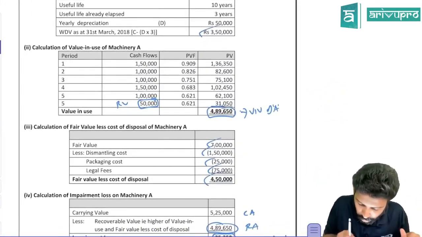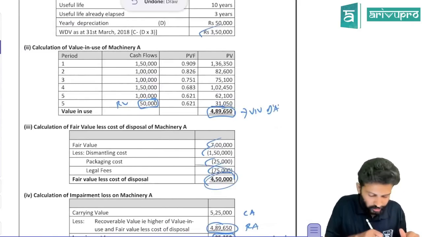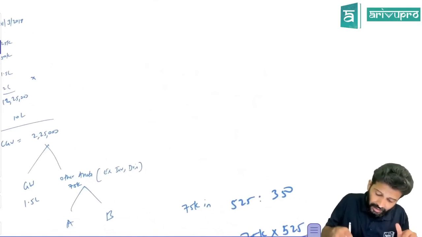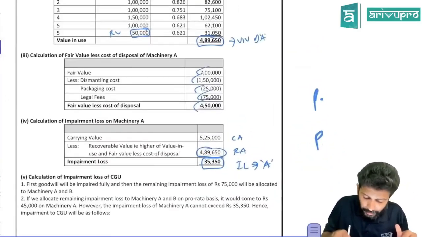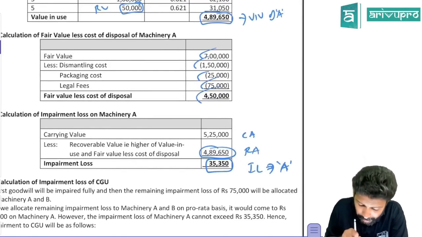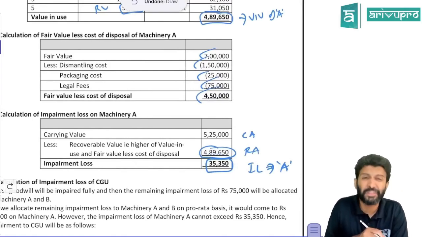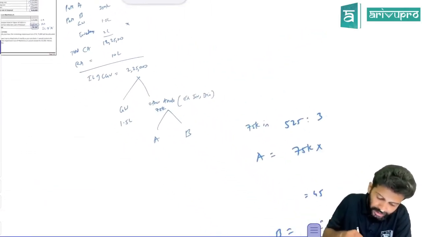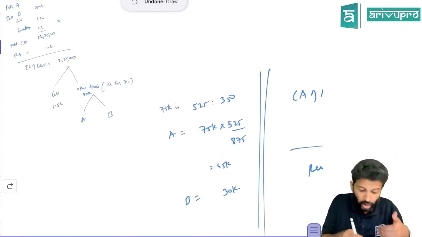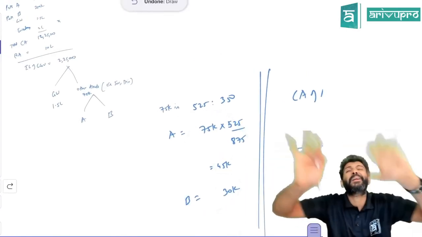Value in use was 489,650. Fair value less cost to sell was 450. That means A's recoverable amount is 489,650. When you did the individual impairment loss of machinery A, you got 35,350. But if you do it in the normal CGU allocation ratio, you are not getting 35, you are getting 45. That means if you do it in the normal ratio, you will be allocating higher impairment loss.